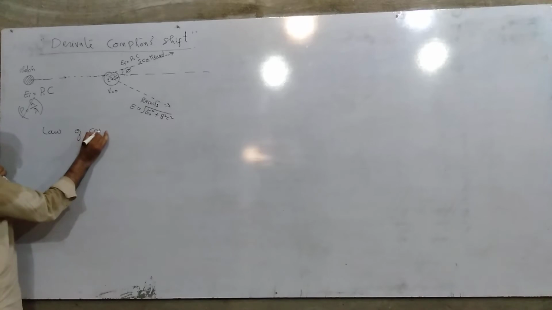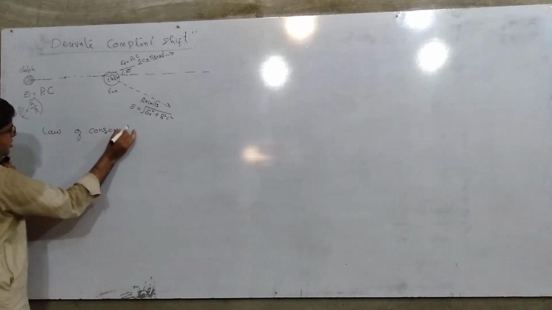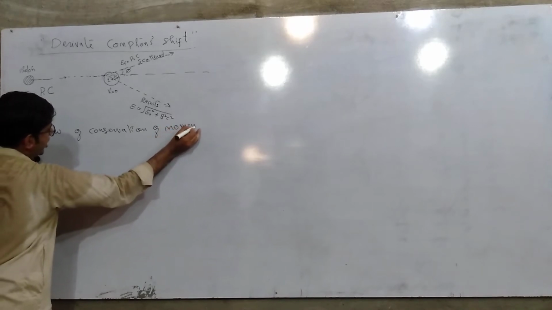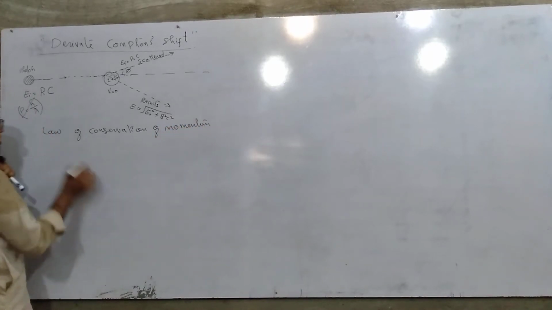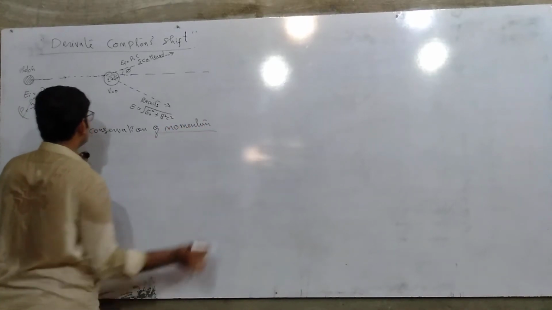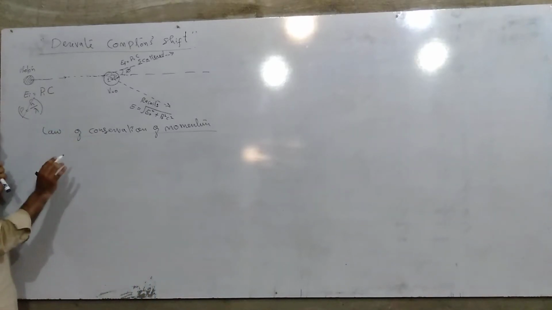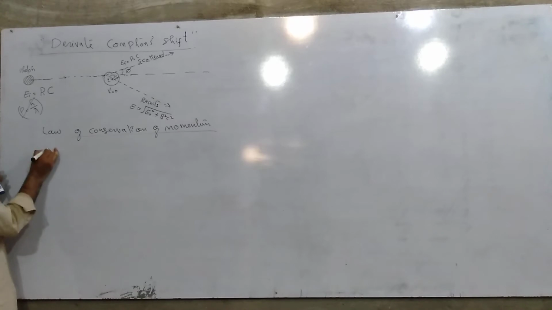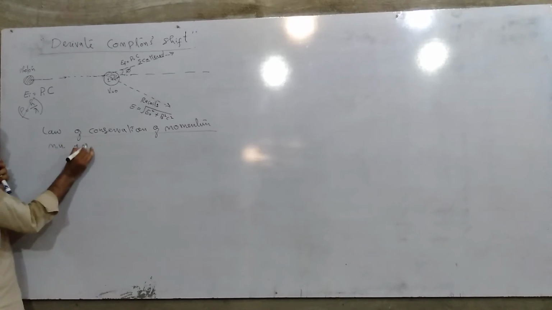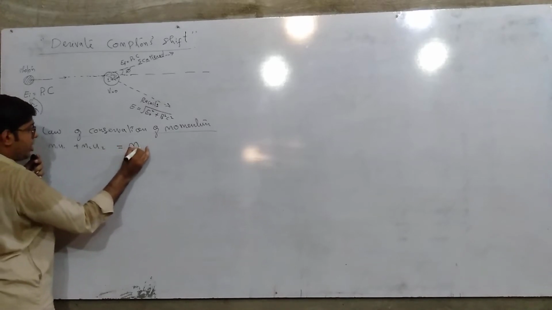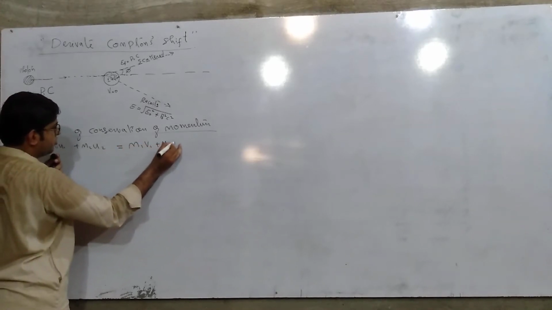The law of conservation of momentum is applied to this collision because this collision is elastic. We know the formula m1 u1 plus m2 u2 for the initial total momentum, and it is equal to m1 v1 plus m2 v2.